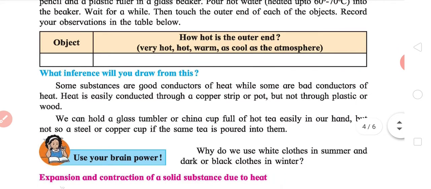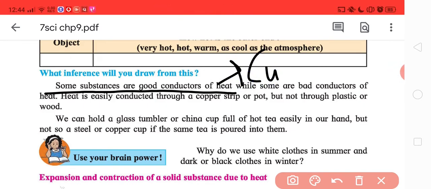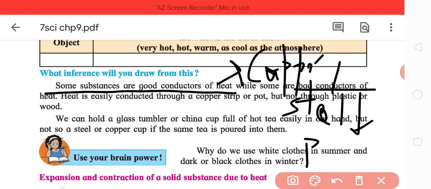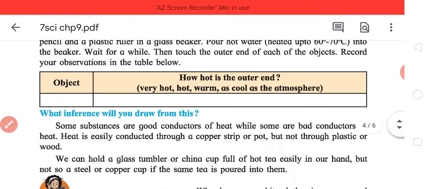So when you complete that, you see some substances are good conductors of heat, like in this case copper and steel, while some are bad conductors. Bad conductors you have, plastic. Heat is easily conducted through a copper strip or pot, but not through plastic or wood.